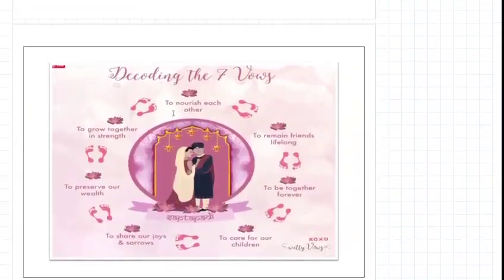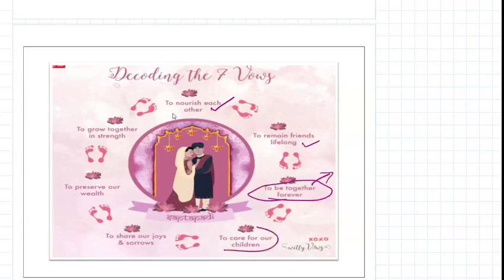Next, what are the seven vows? First step: to nourish each other. The second step: to remain friends lifelong, whether in bad or good conditions, so you have to be along with your partner. To be together forever, which is very important, and to care for our children. That is what I call Kama.